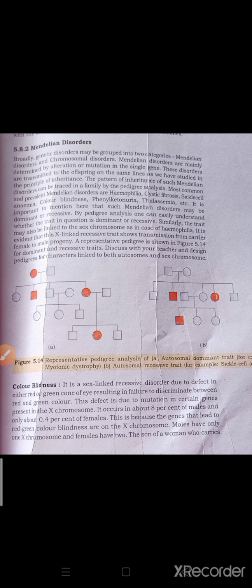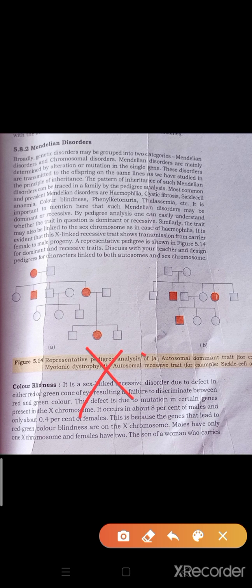Why is it so? Because females have XX chromosomes. If she has one carrier chromosome with her, it is not visible in the girl, because she also has one normal sex chromosome. Girls के केस में अगर girls carrier भी हैं तब भी उनमें वो ये disorder नहीं दिखाई देता है, क्योंकि उनके पास already अपना एक X chromosome रहता है.